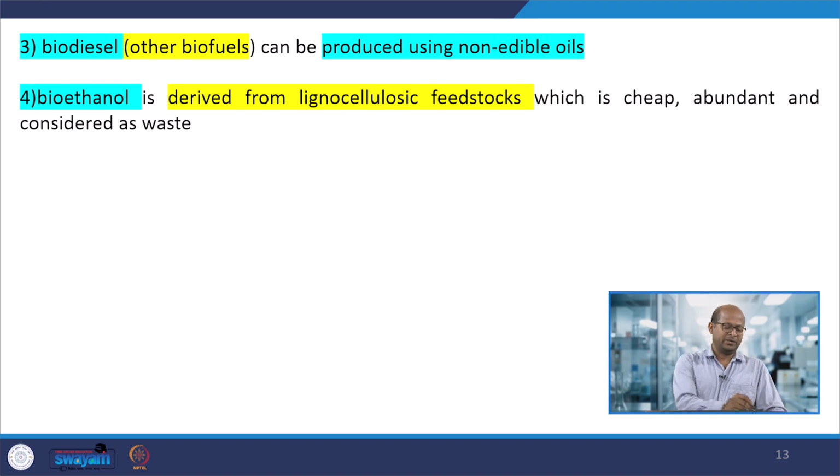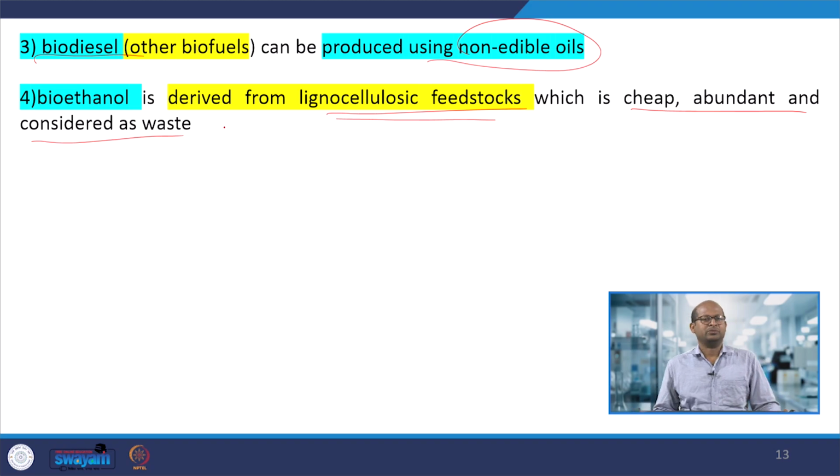At the same time, biodiesel we can also produce by using different types of non-edible oils, converting them into biodiesel, and bioethanol is also produced from the feedstock. These are the waste materials we can use for production.